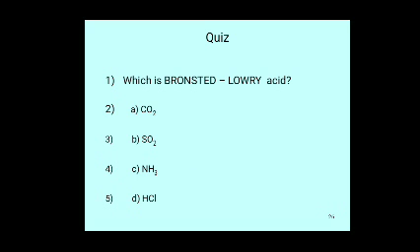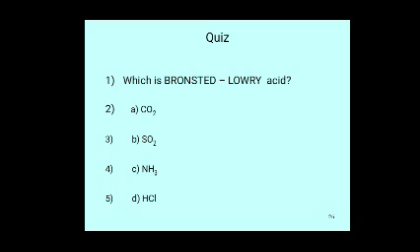Here A, CO2, does not contain any proton, so it does not act as a Bronsted Lowry acid. SO2 is also the same. NH3 donating a proton depends on the substance involved. Here HCl easily and freely gives a proton to another substance. HCl acts as a Bronsted Lowry acid.